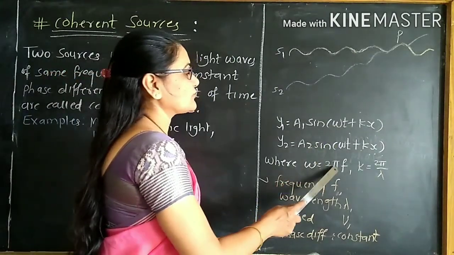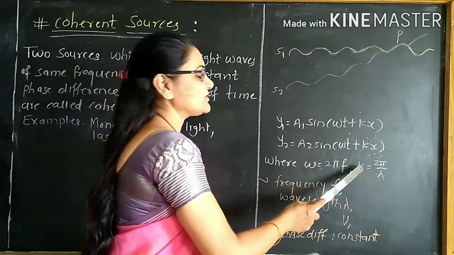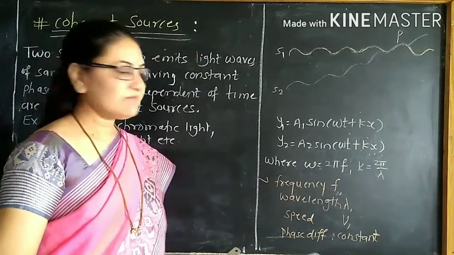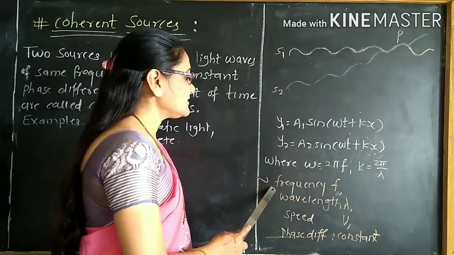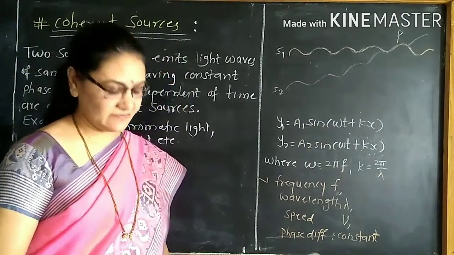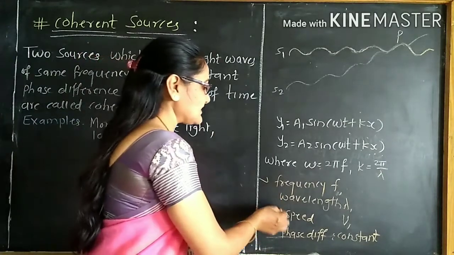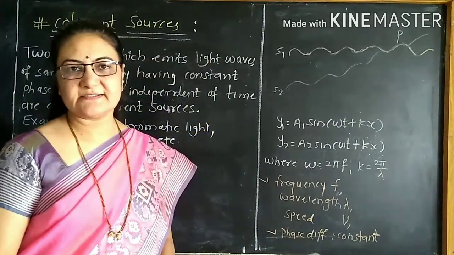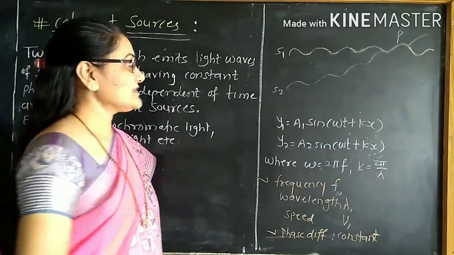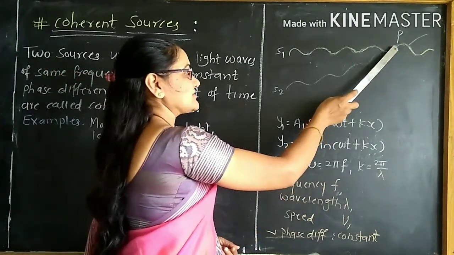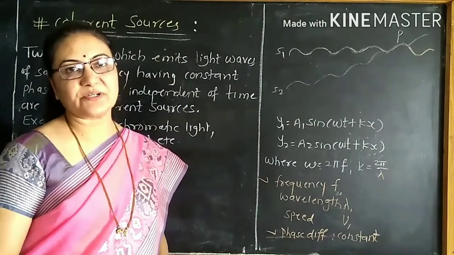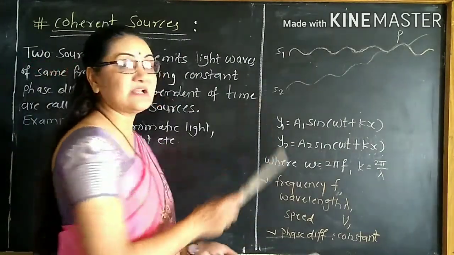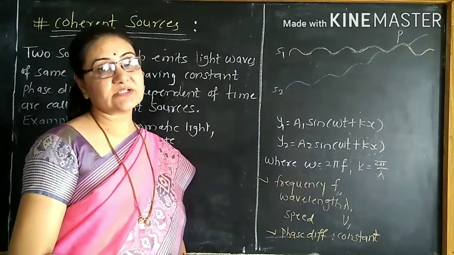Omega is nothing but angular frequency. K is nothing but wave vector. It is related to the wavelength. If the frequency of these waves remains the same, obviously wavelength and speed also remain the same. If the phase difference is constant, then and only then can we see a steady interference pattern at point P. At that time, we can say that S1 and S2 are two coherent sources.